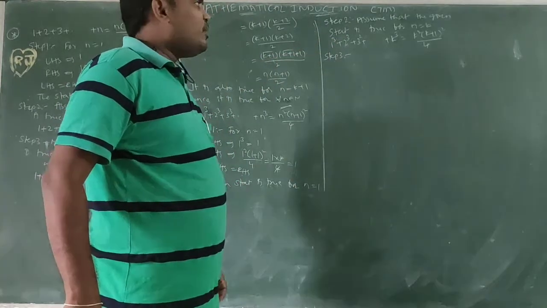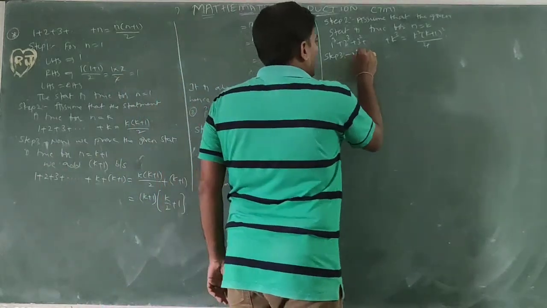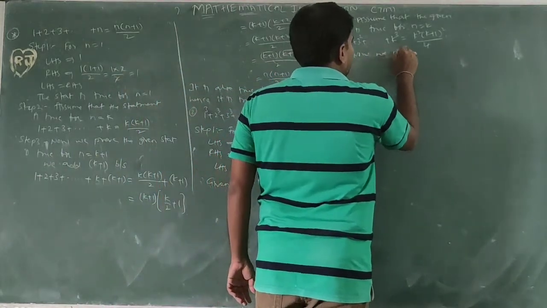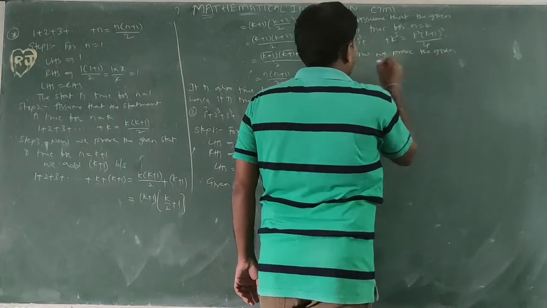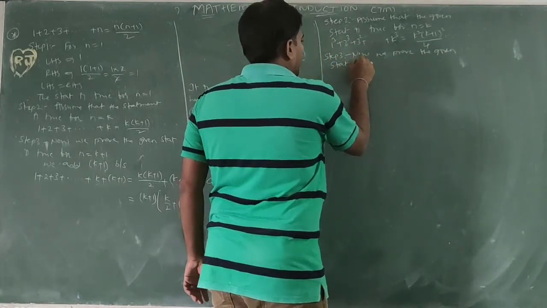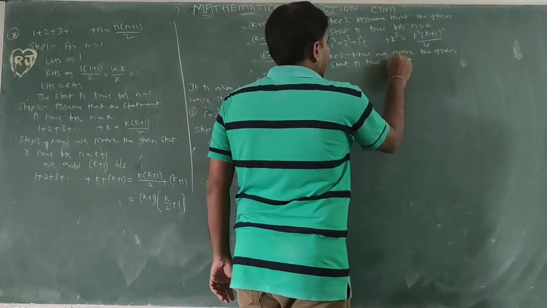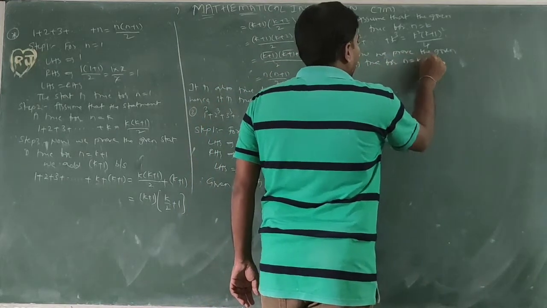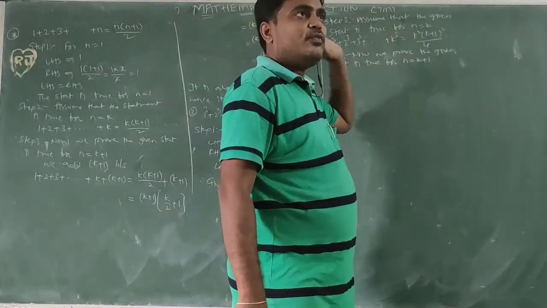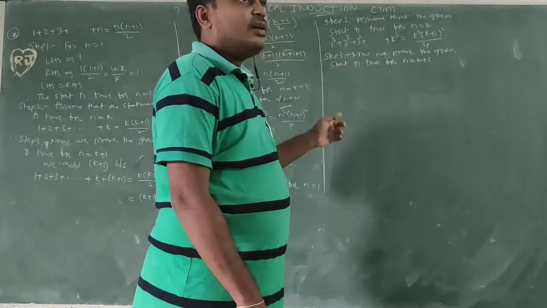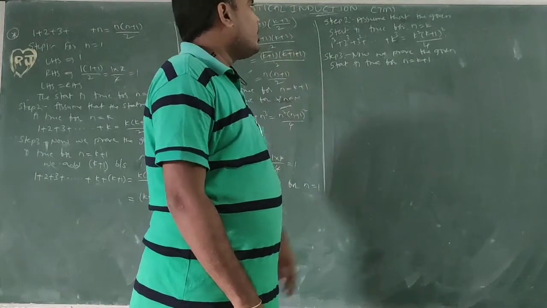Now we prove the given statement is true for n equal to k plus 1. Previously we assumed it is true for n equal to k. In this step we are proving for n equal to k plus 1.